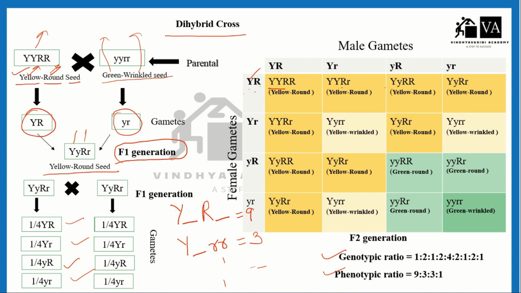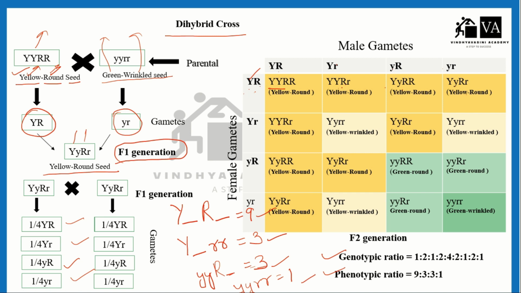The 3 will be like this. The another one will be small y, and it can be capital R. 3 will be like this, and the last one will be like this. So 9 will be round and yellow, 3 will be yellow and round, 3 will be green and round, and 1 will be green and wrinkled.